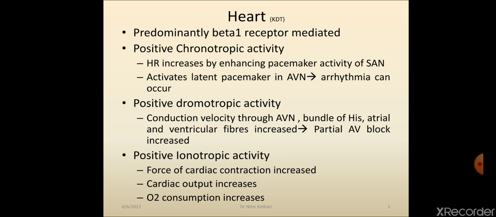They have positive chronotropic action, positive dromotropic action, and positive inotropic action. Through positive chronotropic action, they increase heart rate by enhancing pacemaker activity of SA node, which is the pacemaker of heart. But it not only increases the pacemaker activity of SA node, beta 1 receptor stimulation also activates latent pacemaker in AV node. So now two pacemakers are present in the heart, SA node and AV node, so arrhythmia can occur.